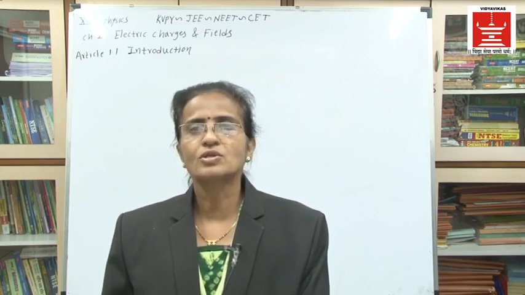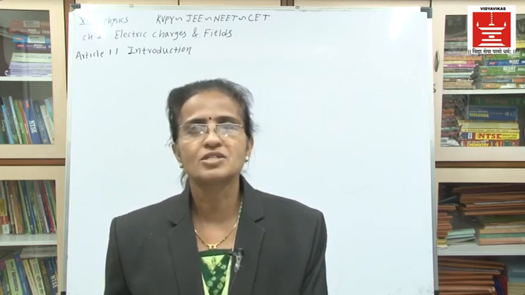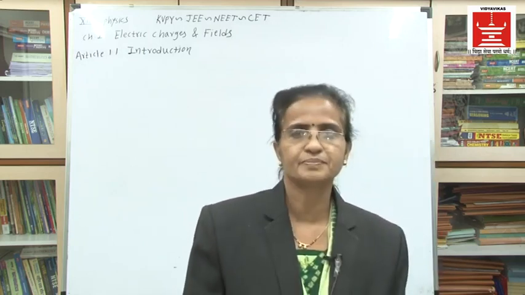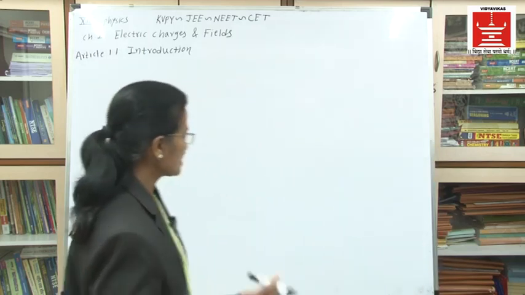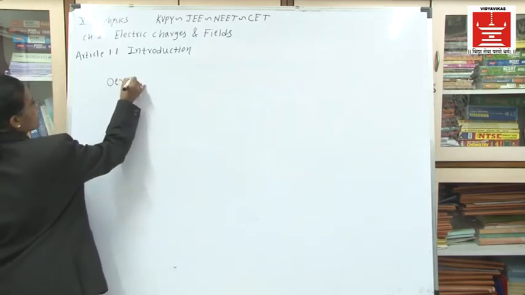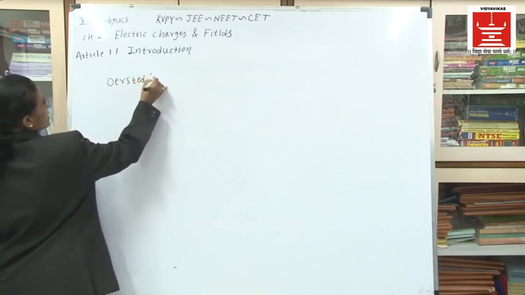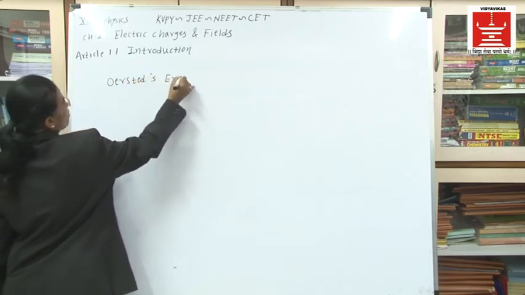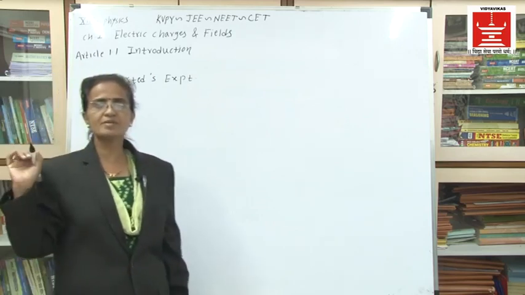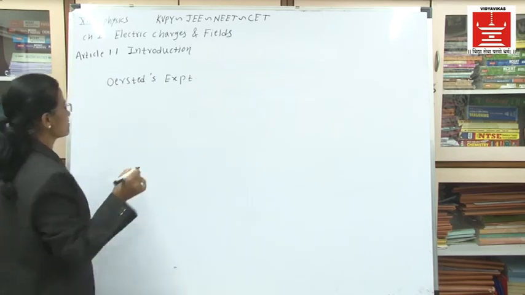But later on there was a scientist, a Danish scientist named Ørsted. Now what is Ørsted's experiment? Why do I have to explain Ørsted's experiment? This is a very simple experiment. I will show this experiment here.